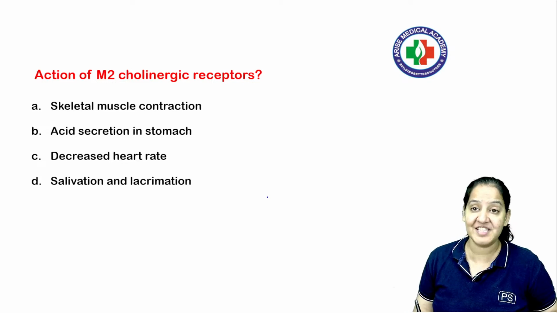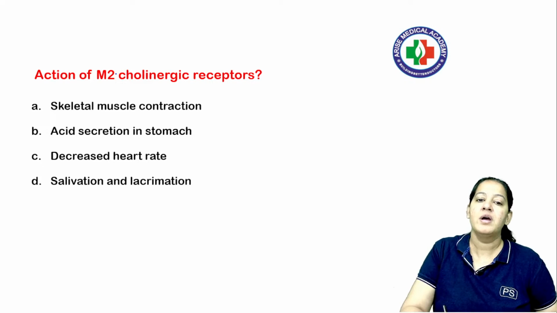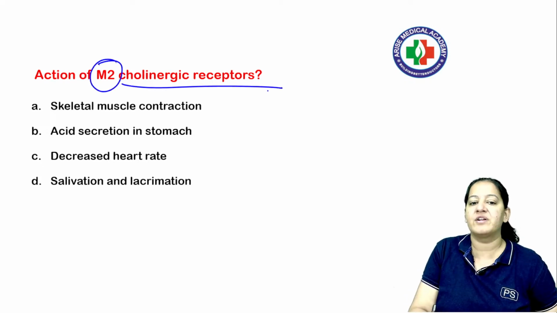Okay, that was about the mechanism of action of digitalis. You get many questions on that. So coming to the next question in front of you. What is the mechanism of action of M2 cholinergic receptors?